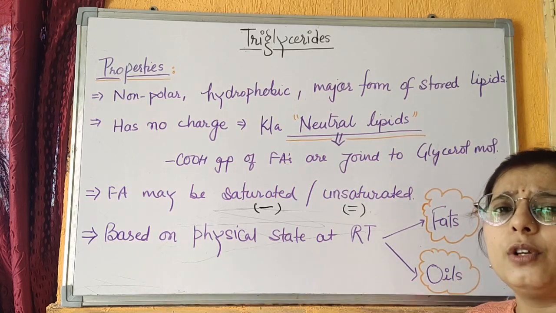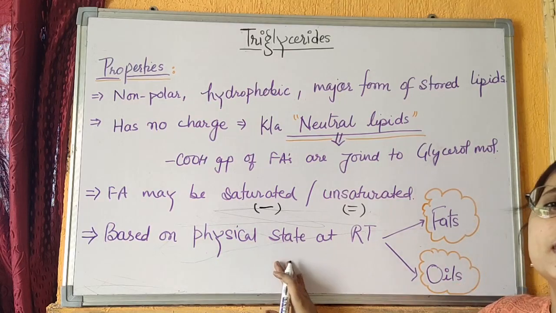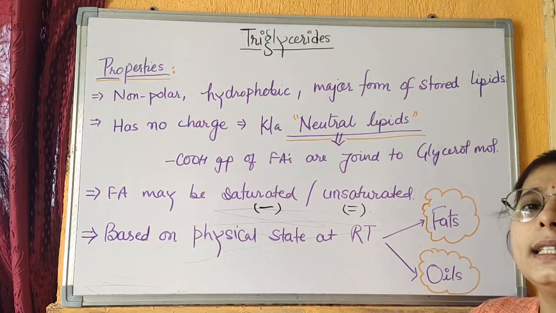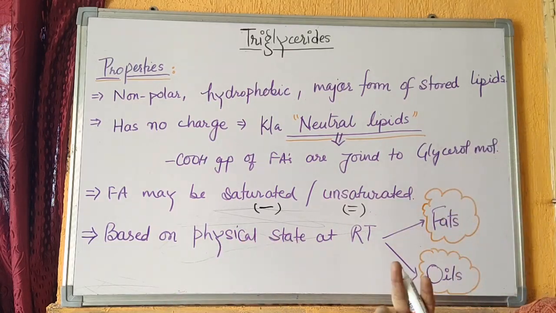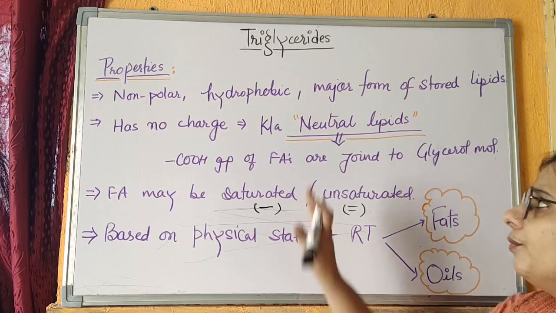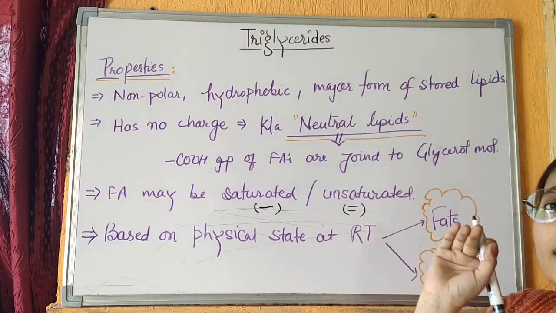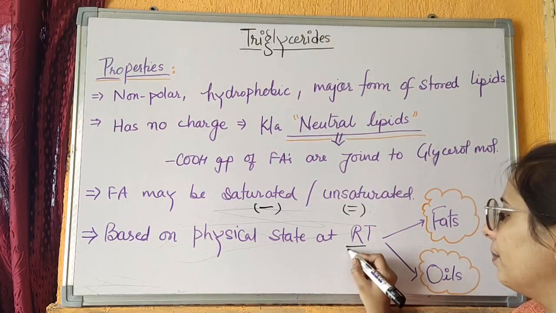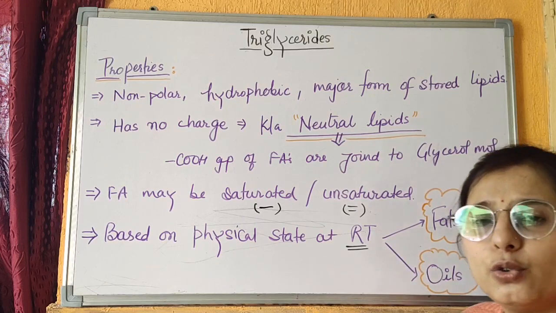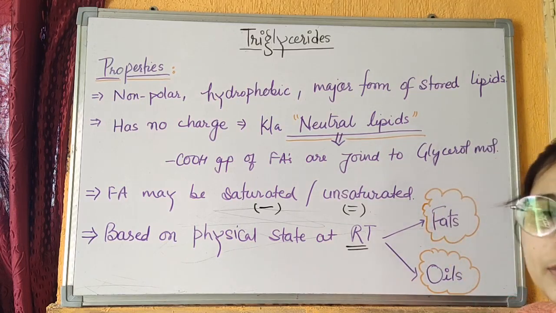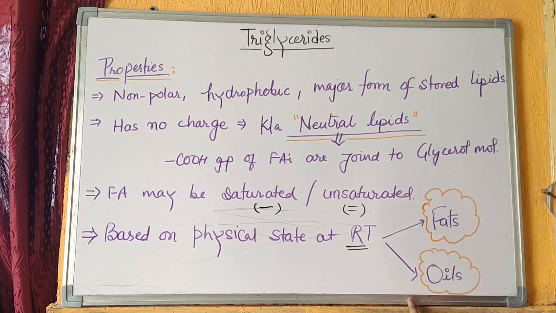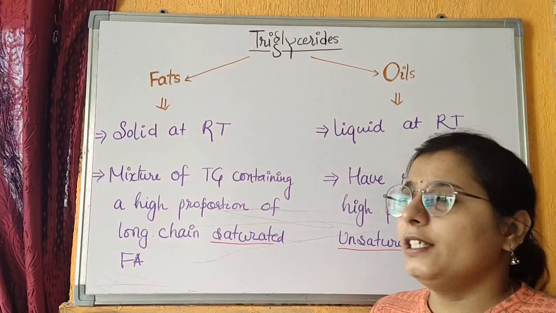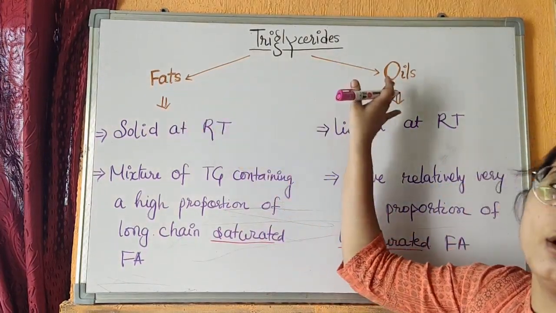When we take a number of triglycerides, based on their physical state at room temperature, they can be categorized into 2 categories, that is fat or oil. The categorization of all the triglycerides depends on physical state at room temperature, and the 2 major categories of triglycerides are fats and oils.